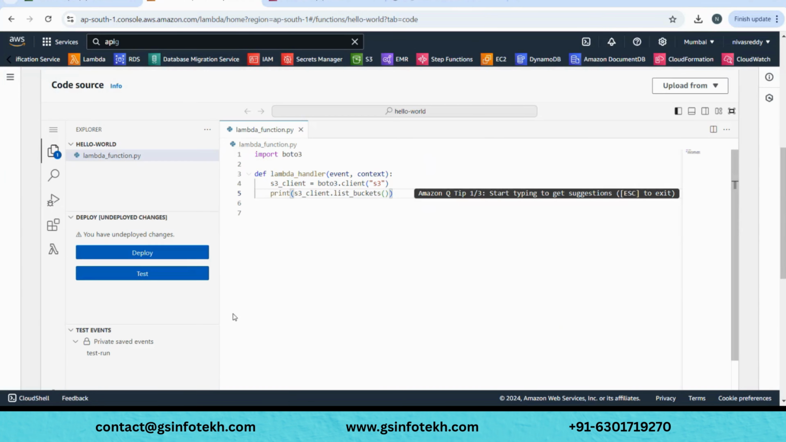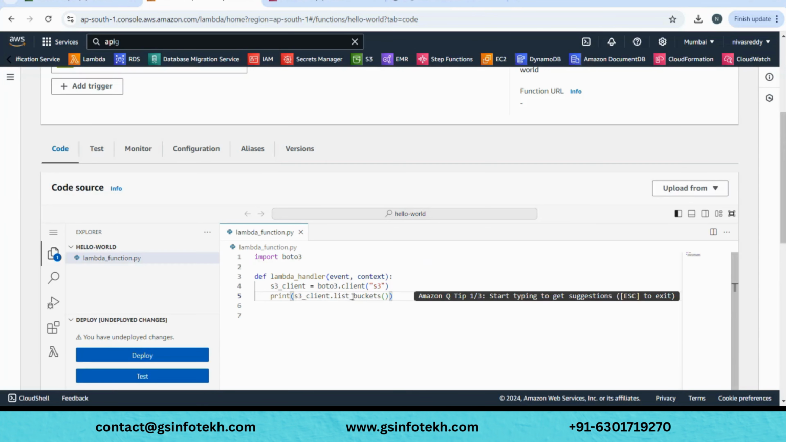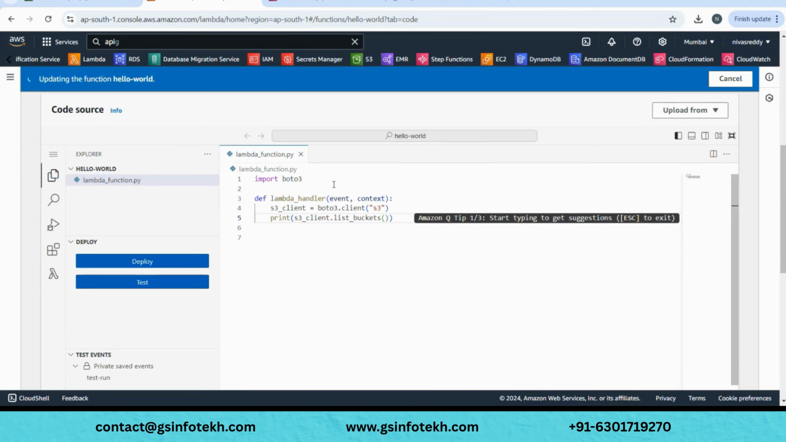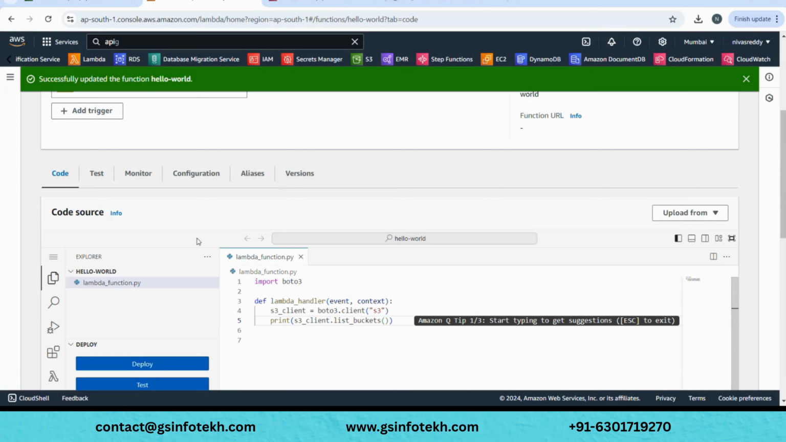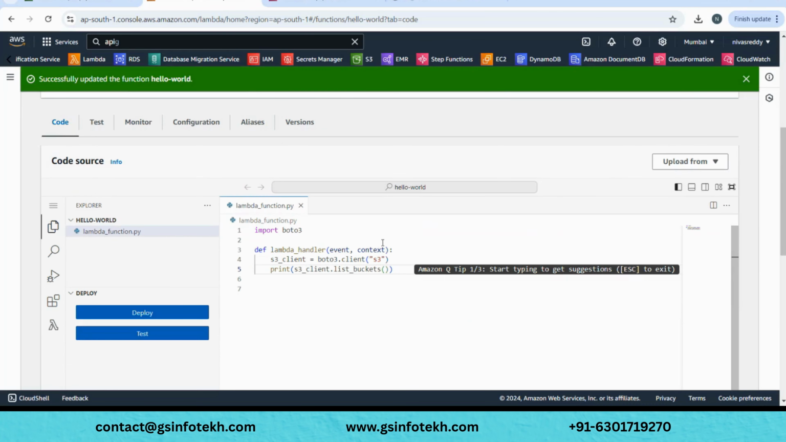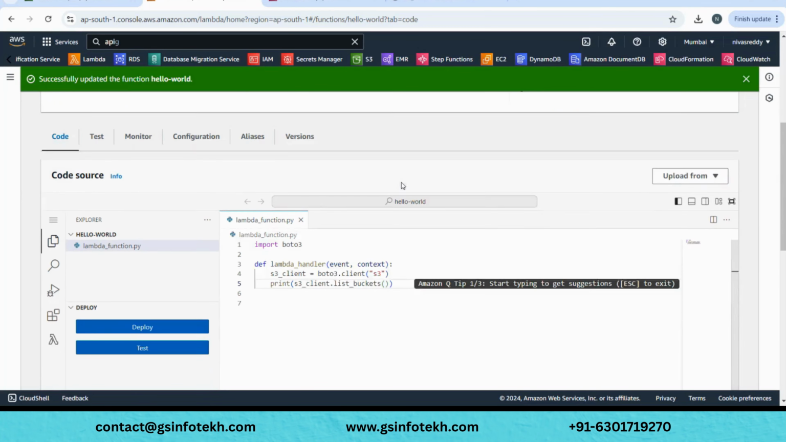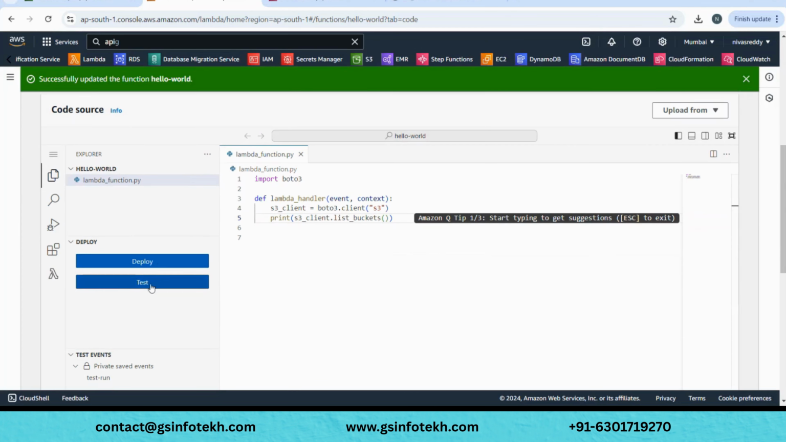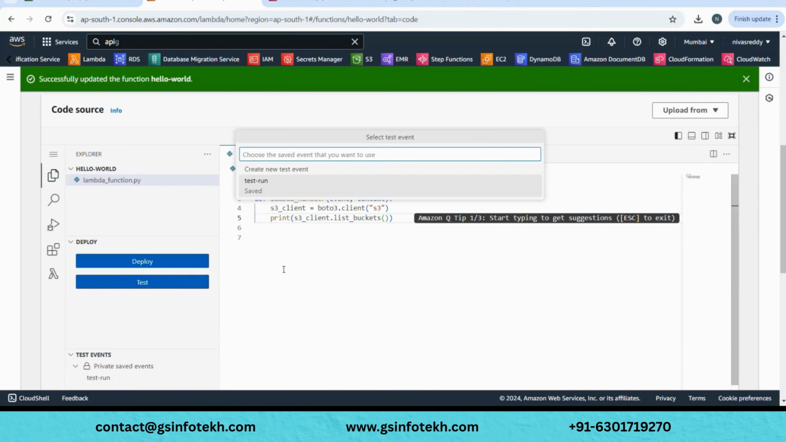So now we will just deploy it. Whenever you write some code, don't forget to deploy it. Deploy means this code will be saved, just like Ctrl+S. Okay, now you see it successfully updated the function. So now that this is done, we'll quickly click on test and see whether it's running or we will be getting any IAM error.